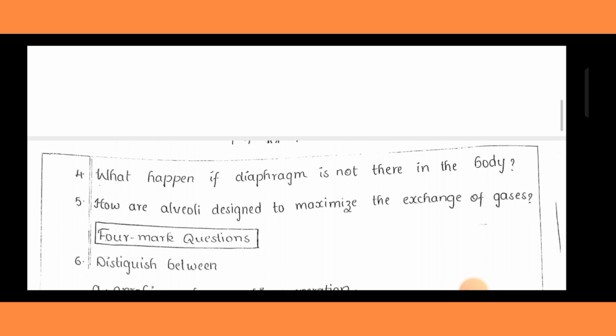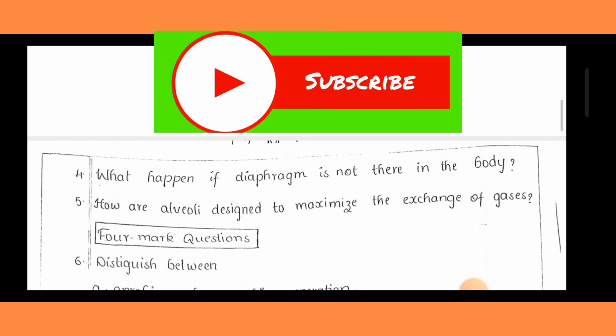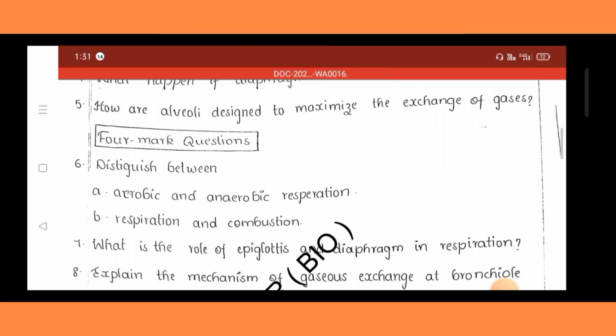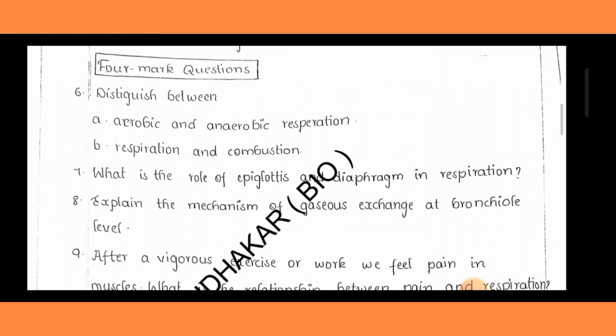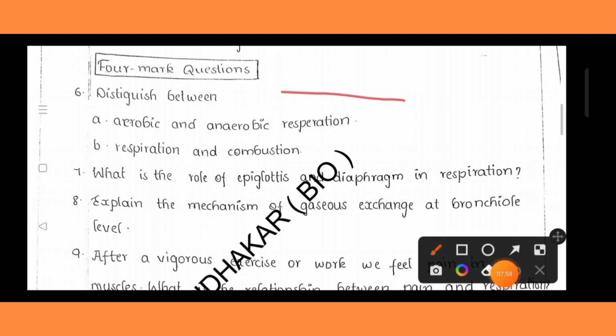What happens if the diaphragm is not there in the body? Next, how are alveoli designed to maximize the exchange of gases? Then we can go for 4 marks questions. In the second lesson, aerobic and anaerobic respiration, differences between aerobic and anaerobic respiration. Respiration and combustion. So these 2 questions are important for 4 marks in the second lesson.